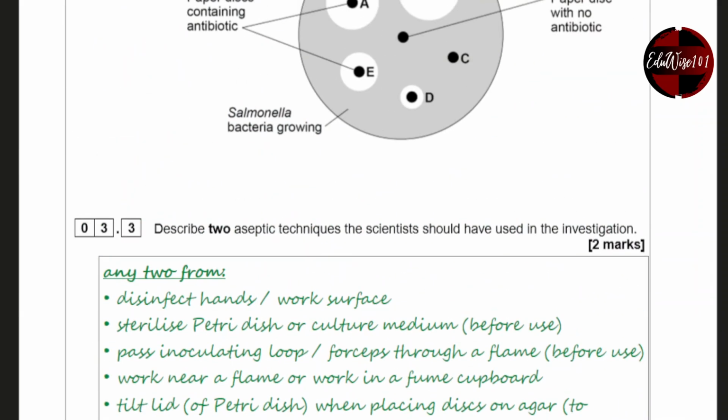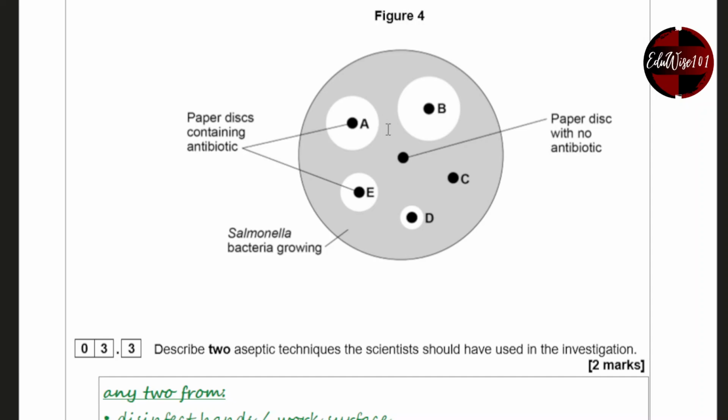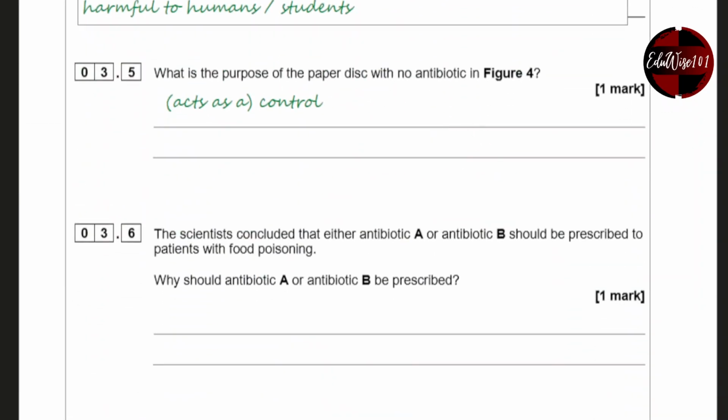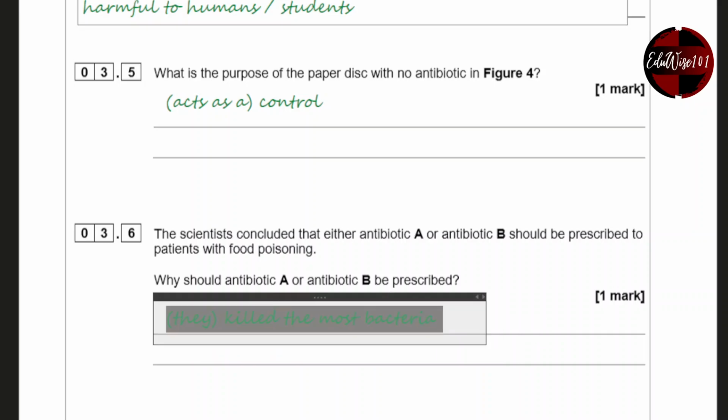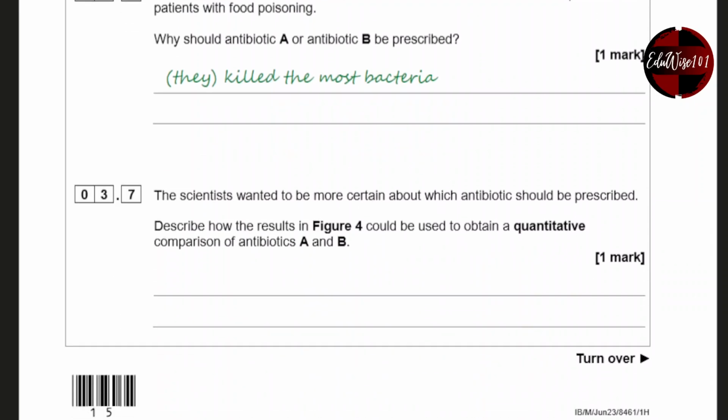Now, if you look back in the diagram, you can see the clear area is where the bacteria is actually not growing, because they have labeled Salmonella bacteria is growing in the gray area. So where you have the clear area, there is no bacteria growing because of the antiseptic slowly soaking into the agar gel. So you've got A and B with the biggest circles of clear space. So A and B could be used because they killed the most bacteria.